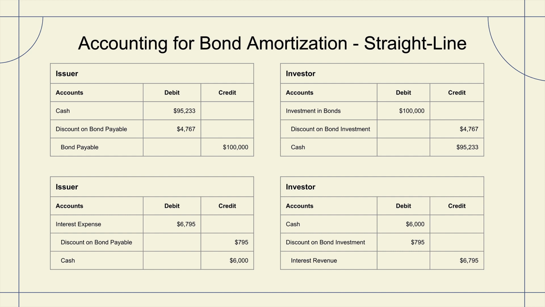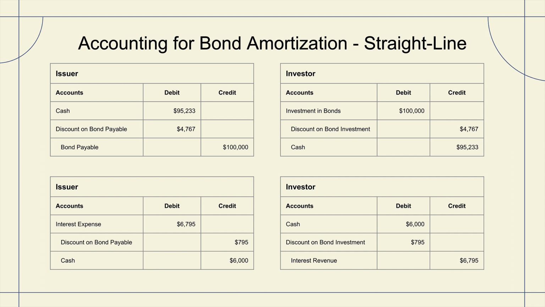From the investor's perspective, they have given up cash to make this investment for an expected rate of return, and so they're going to credit cash for $95,233. And again, relationally, you should see that cash going out from the investor is the cash that's going into the issuer, and that there's an inverse relationship between that debit and credit to cash. Then we're going to look to investment in bonds. Investment in bonds, without using the net method, is always debited at face value. And so investment in bonds is debited for that $100,000. And then we introduce the discount on bond investment, which is similar to accumulated depreciation, and that is reducing the value of that investment.